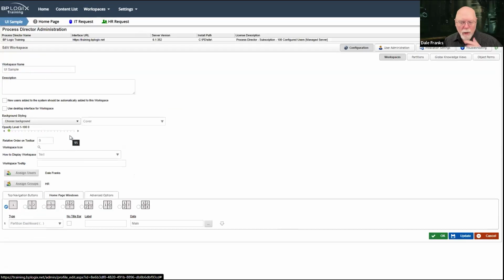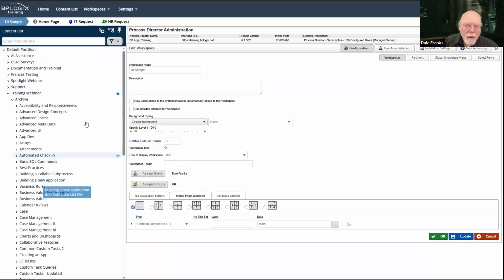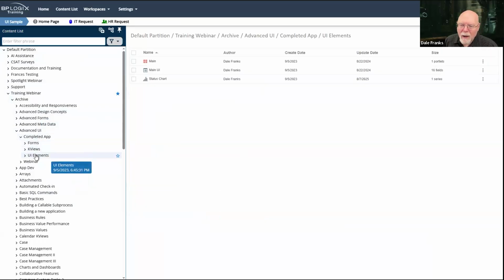But if we look at homepage windows, this is just a partition dashboard. It is a single portlet that shows a partition dashboard, and the dashboard is called main. And if we go back to our content list and we look at that dashboard, advanced UI, completed app, UI elements, main, there's my dashboard.